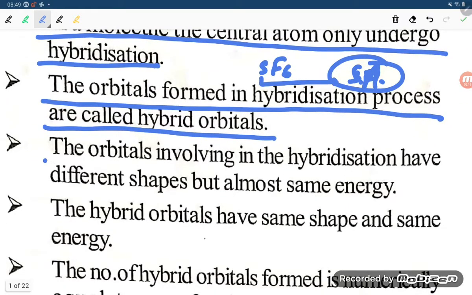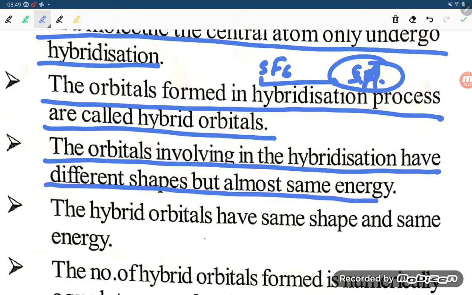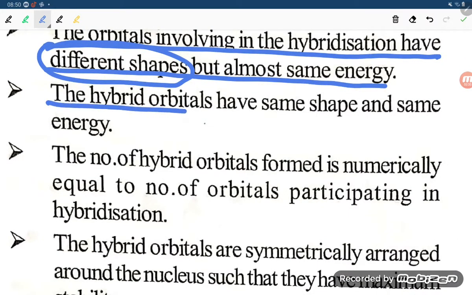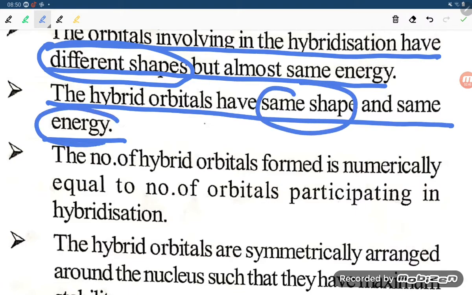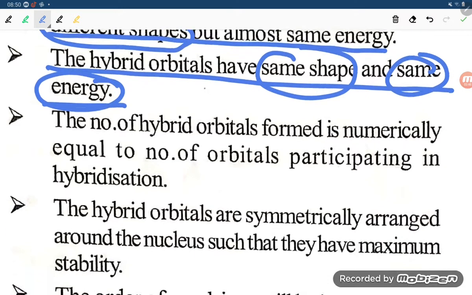Now the orbitals involved in hybridization have different shapes but almost the same energy. Not exactly the same energy, but almost similar energy, while having different shapes. The hybrid orbitals, however, have the same shape and the same energy. Whatever hybrid orbitals are formed after hybridization must have the same shape and same energy. Keep this concept in mind.